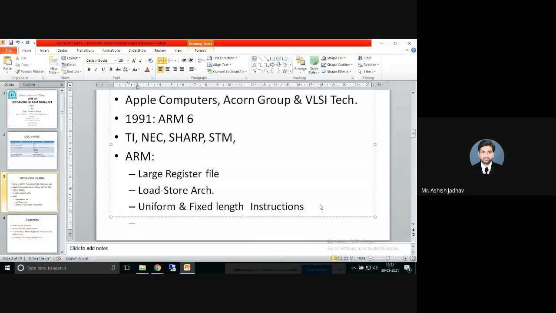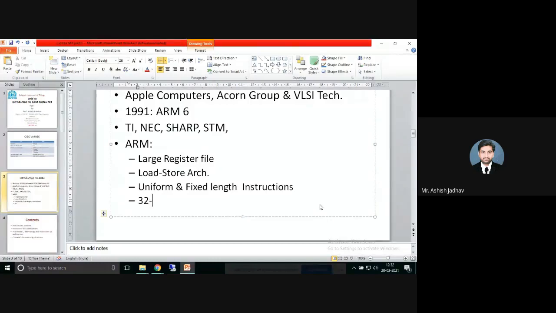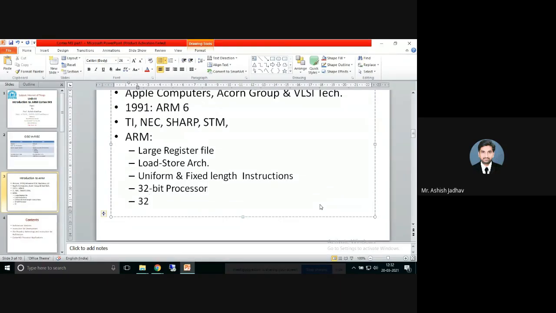This is another feature. After that, the most important part that you should remember is it's a 32-bit processor. Then we have 32-bit instructions, since the processor is capable of processing 32-bit instructions.